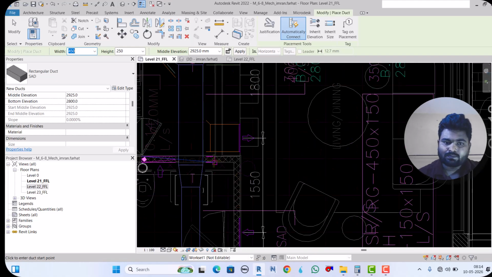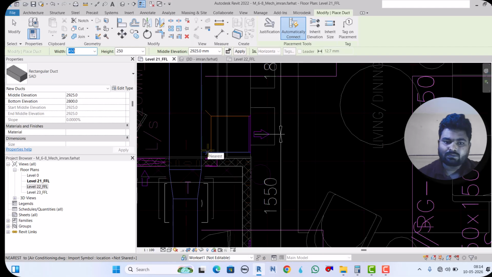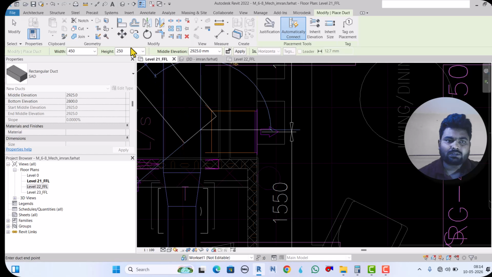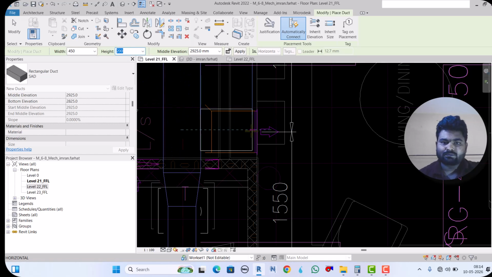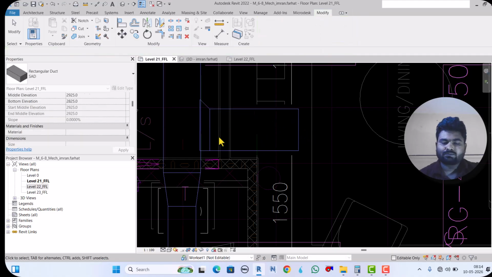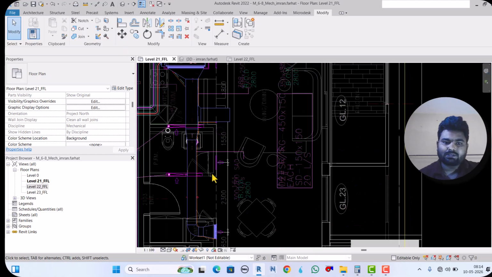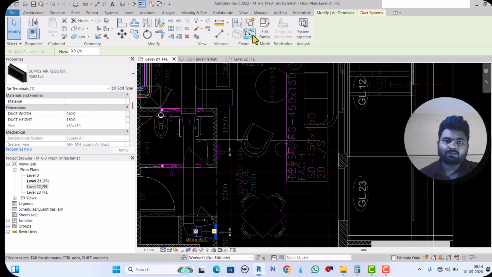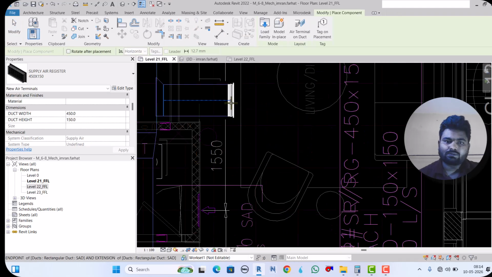Okay, here the height is 200. Then we can place the register.